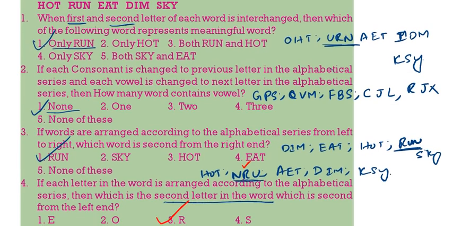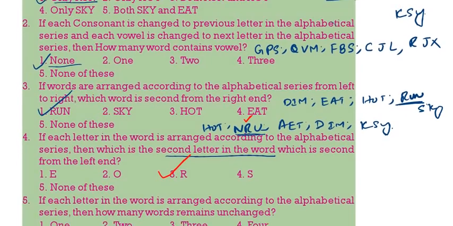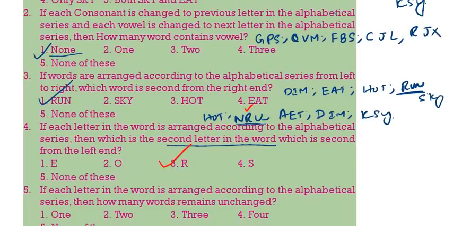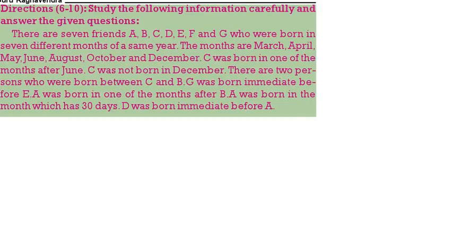Then see the next question. If each letter in the word is arranged in alphabetical series, that means the same thing you can take. How many words remain unchanged? See, hot is remaining unchanged. Dim is remaining unchanged. There are two words which remain unchanged. Then see the next one.